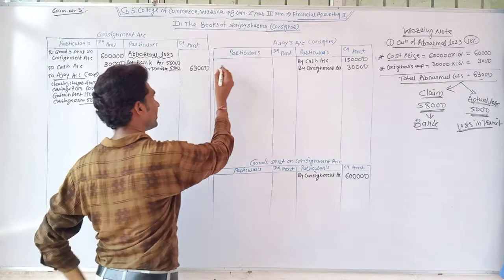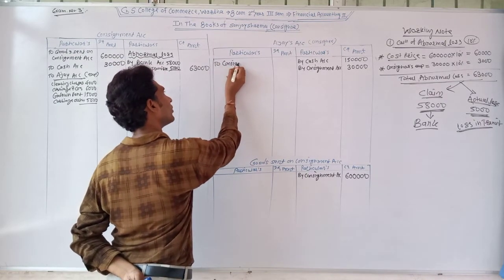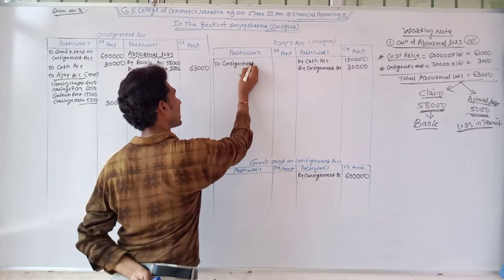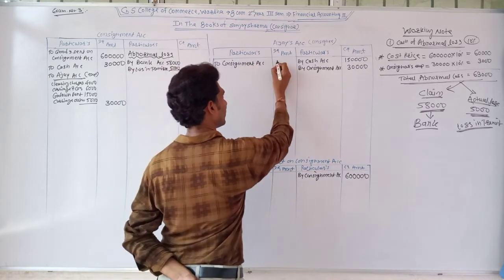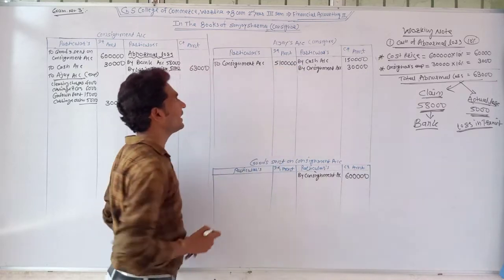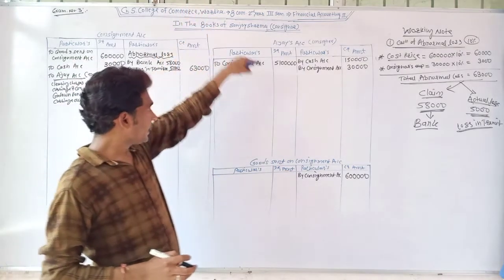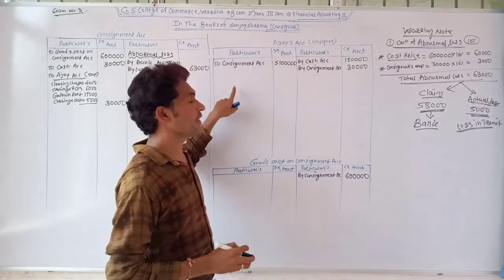Write at the debit side of Ajay's account with the name of consignment account, rupees 5,10,000. Don't write cash or bank there, because the entry is Ajay's account debit.